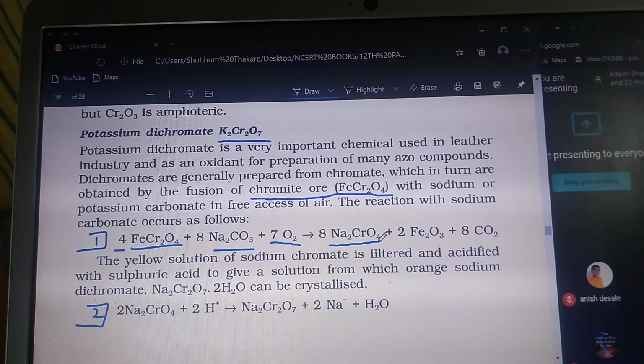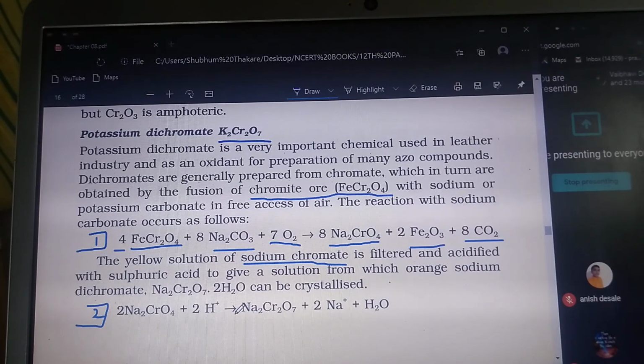Na2CrO4 is formed, that is sodium chromate, and iron oxide is formed as a byproduct, and CO2 is also formed as a byproduct. So it is sodium chromate, Na2CrO4.